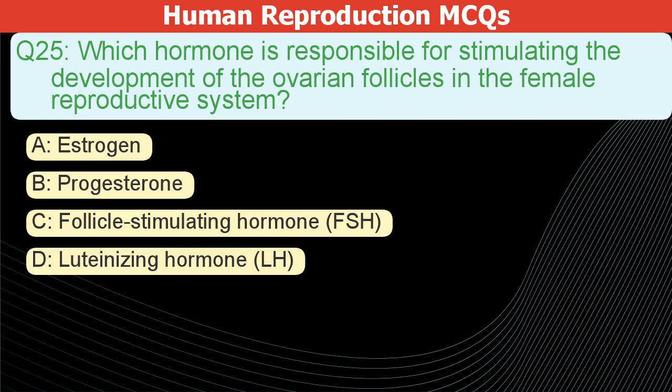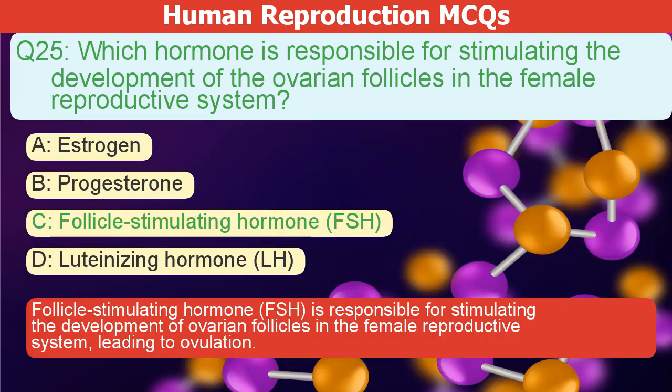Which hormone stimulates ovarian follicle development in the female reproductive system? A. Estrogen. B. Progesterone. C. Follicle stimulating hormone, or FSH. D. Luteinizing hormone, or LH. The correct answer is C. Follicle stimulating hormone, or FSH, stimulates the development of ovarian follicles in women, leading to ovulation.